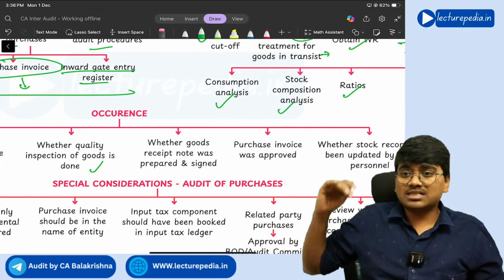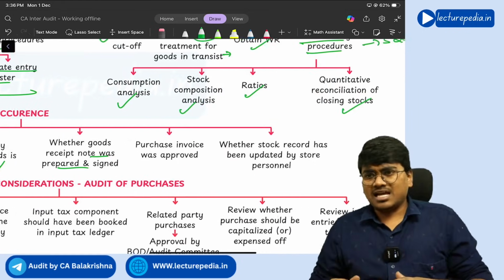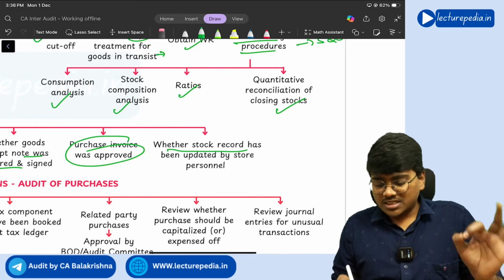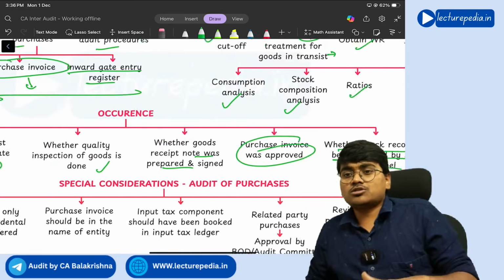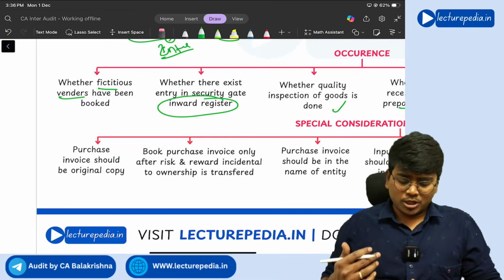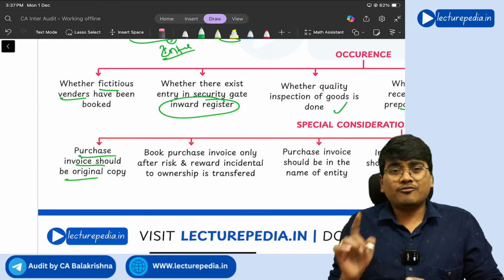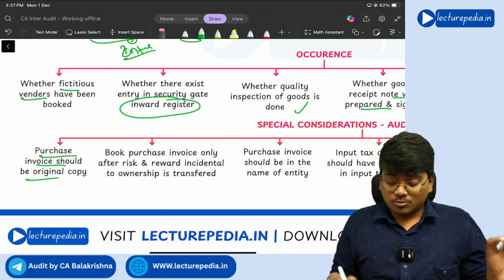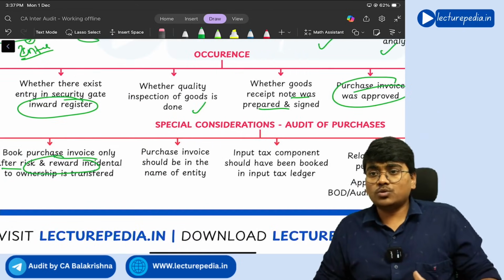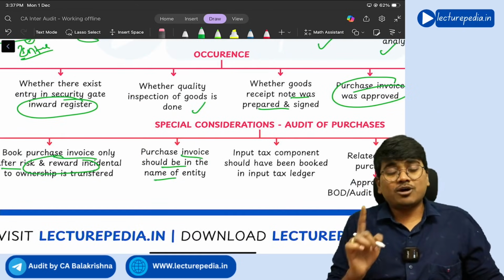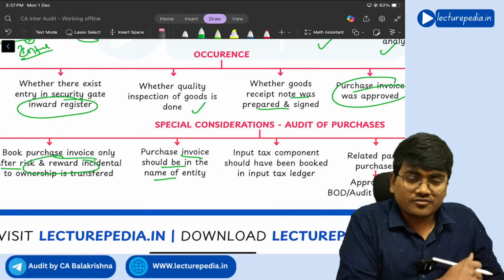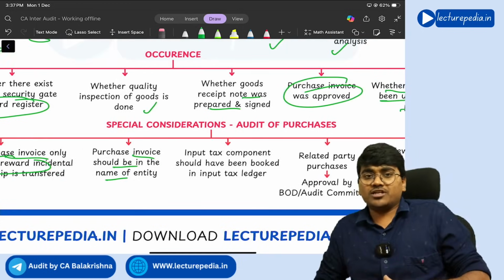Next, whether the goods receipt note was prepared and signed, the same documents, whether the purchase invoice was approved, whether the stock record has been updated by store personnel, and certain special considerations, the same points they'll get repeated. Purchase invoice should be of original copy, and book purchase invoice only after risk and reward is transferred, already I told you. Next, purchase invoice should be in the name of the entity, because you are booking this as expense in the books of accounts of the entity, so purchase invoice should be in the name of the entity.